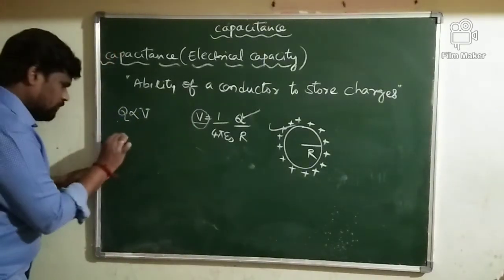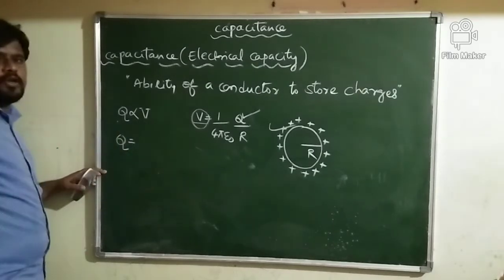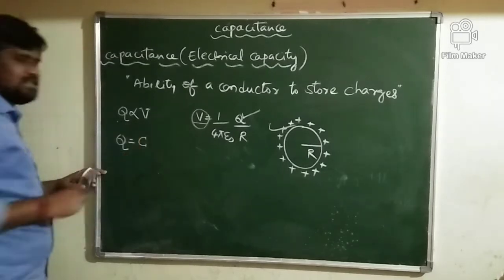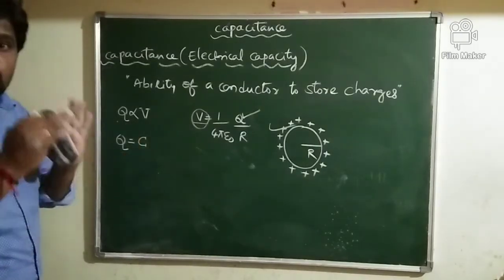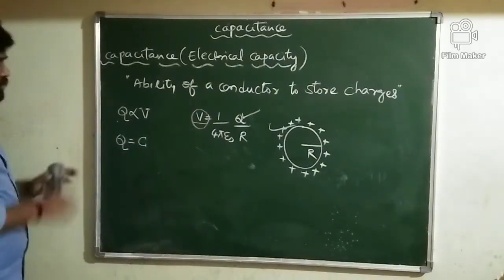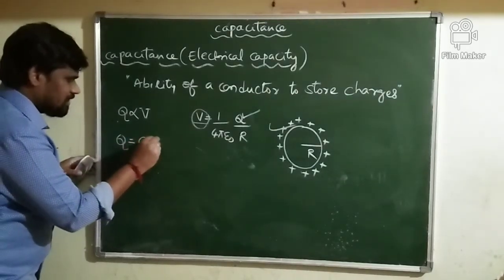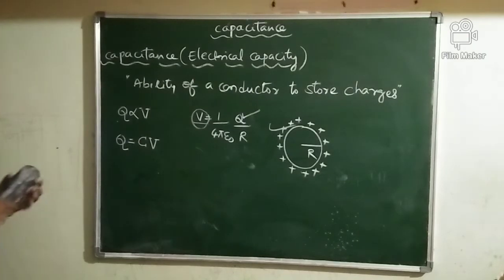Further, Q is equal to some constant. That constant I will call C. What is C? The constant of proportionality. Q is equal to C into V. Q is directly proportional to V and Q is equal to C into V. What is C?